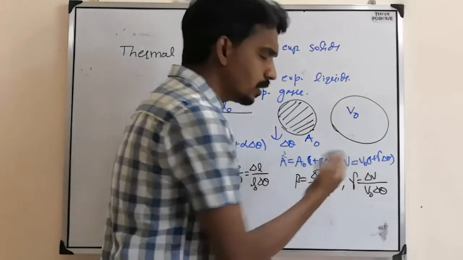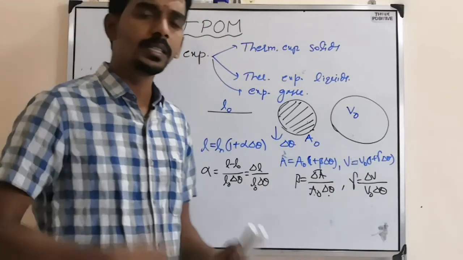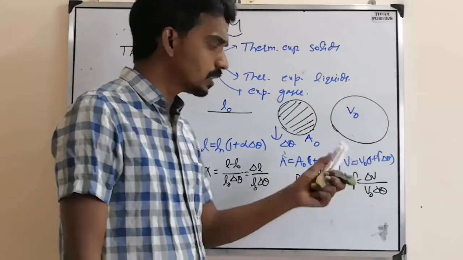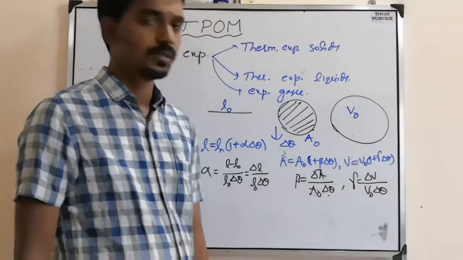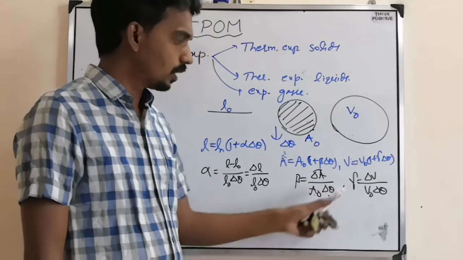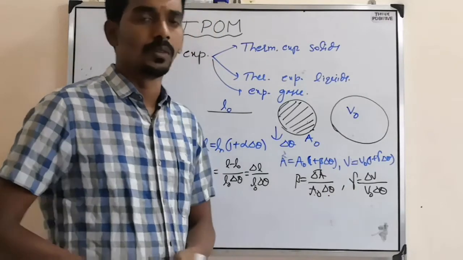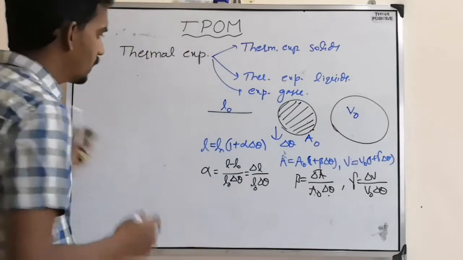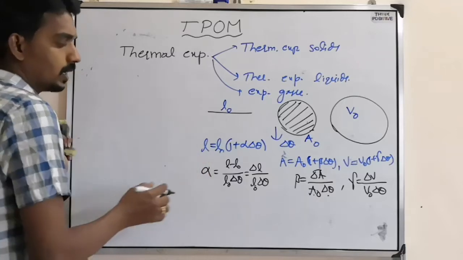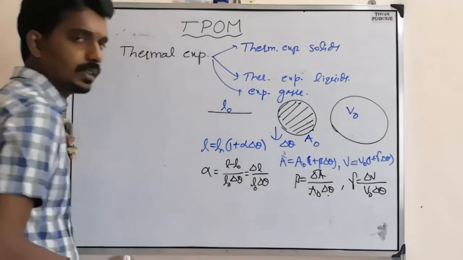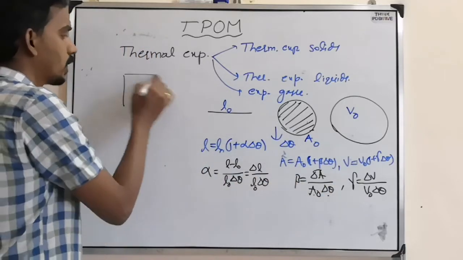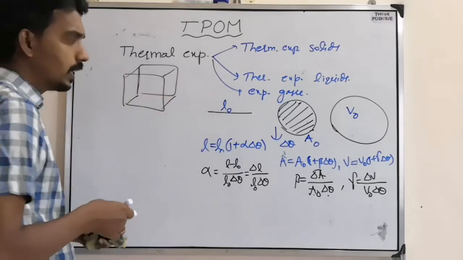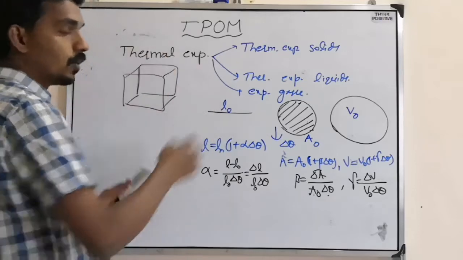Or they can ask a question based on volume. After changing the temperature, what is the new volume? Or what is the volume coefficient? And sometimes a question can be asked based on one more thing, that is the relation between these three for a solid body. Like a cube, if you consider a cube, there is a length, there is a face area, there is a volume.